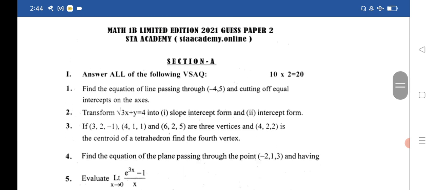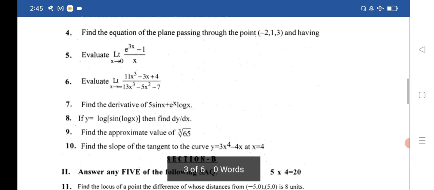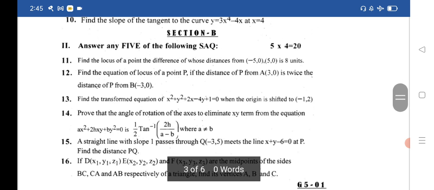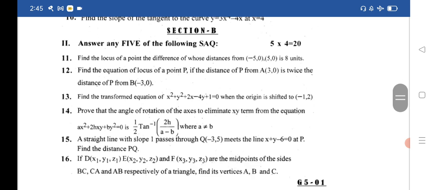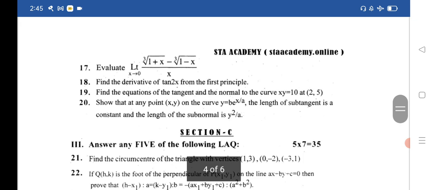1B second model paper. Total 10 questions are there for section A. As we know, here I have given 7 questions, and the remaining 8, 9, 10 are here. You can take the screenshot. Next is section B for 5 marks, 1 to 16 important SAQ questions. Practice this. Next is 17 to 20, very important SAQs.